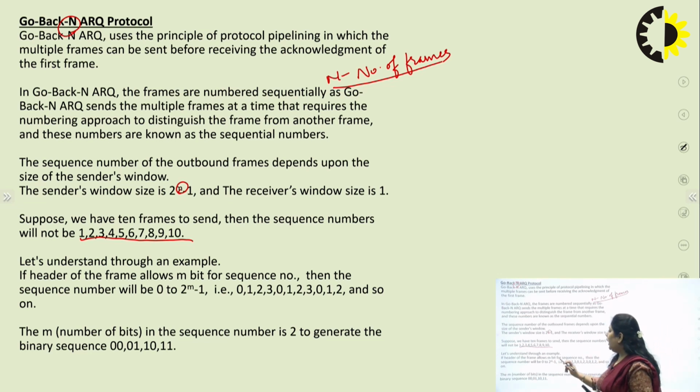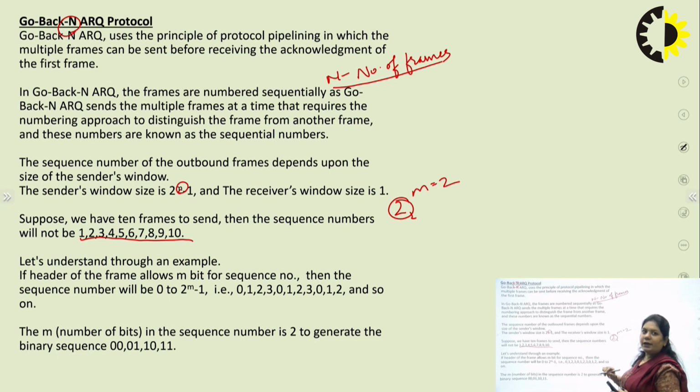See how we would do it. We are saying that we have a sequence number of 2 bits. So m here would be 2. So how many sequence numbers will be here? 2 to the power 2 minus 1. That would be the window size.